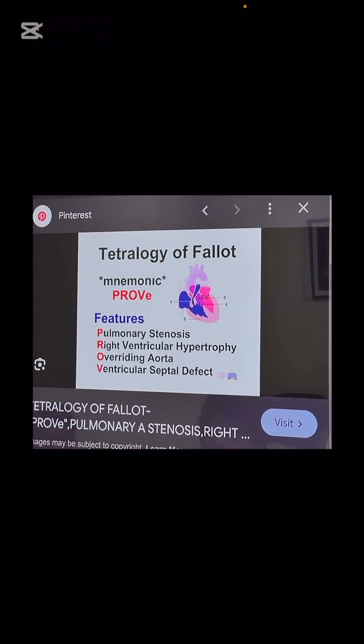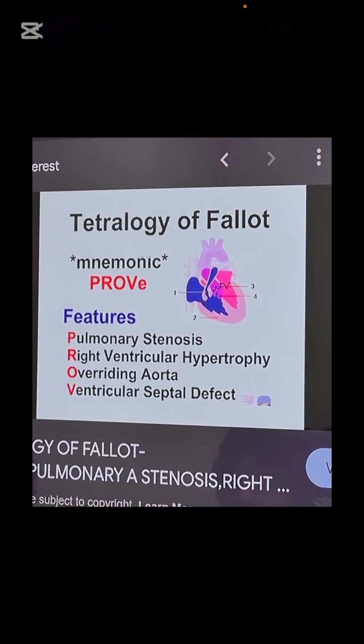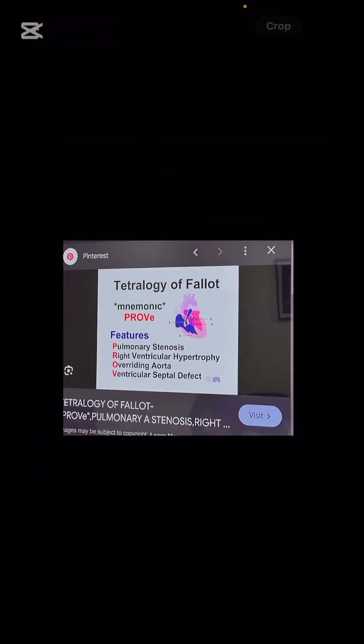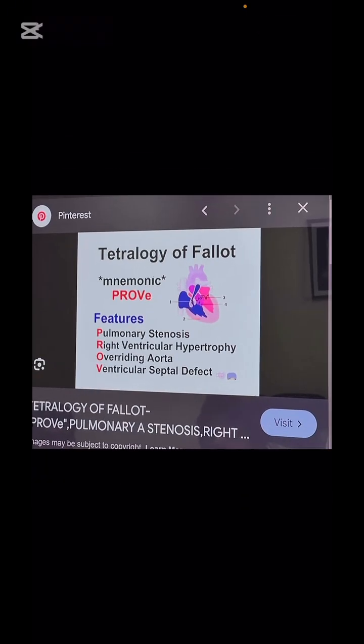Chronic tonsillitis. Tetralogy of Fallot, mnemonic for it: PROVE. Prove the tetralogy of Fallot. P is pulmonary stenosis. R is right ventricular hypertrophy. O is overriding aorta. V is ventricular septal defect. Prove the tetralogy of Fallot.